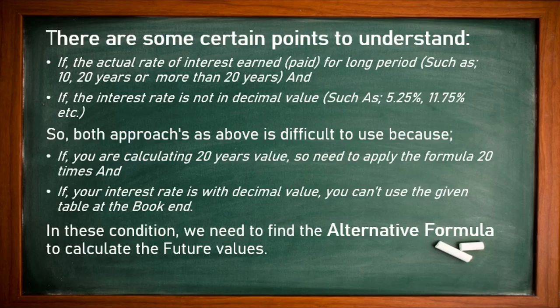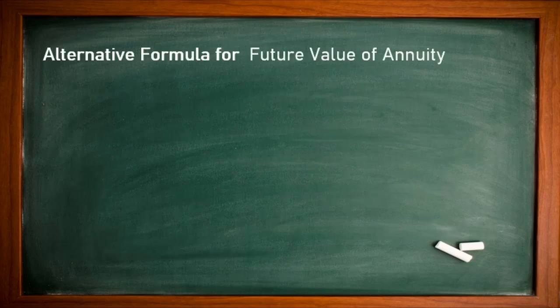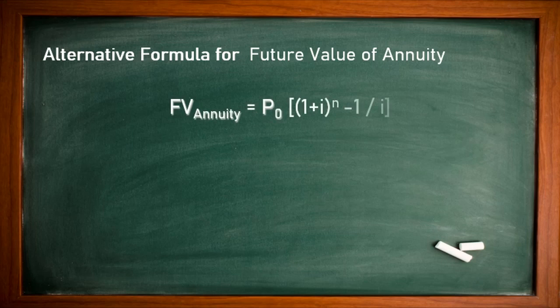So here we have a third alternative formula. It is going to be very exciting for you to understand and it will help you a lot in calculating any number of annuities. Let us see. Future value of annuity is equal to P0 in bracket 1 plus I power n minus 1, and this whole divided by I. So this is the formula we are using for calculating future value.